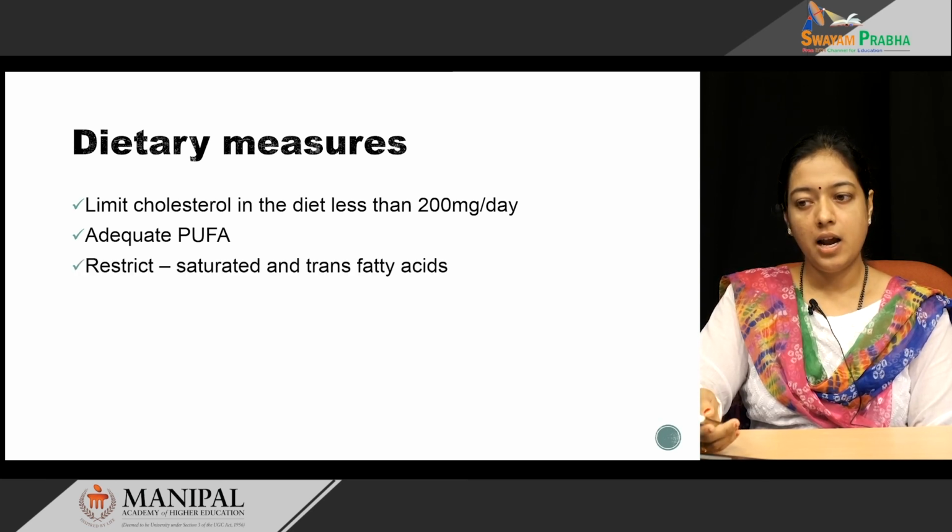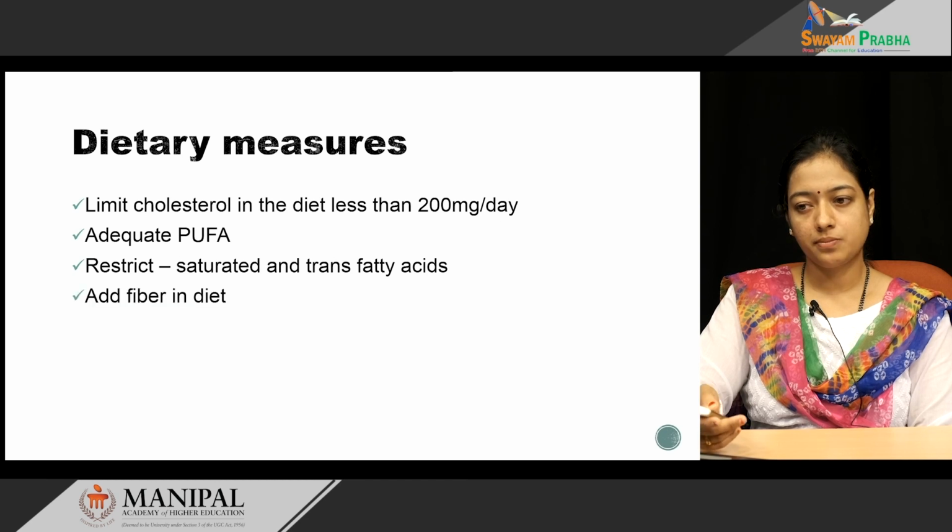We have to restrict saturated and trans fatty acid. The trans fatty acids have a double bond in trans position. These trans fatty acids are formed when there is partial hydrogenation of food substances. When there is partial hydrogenation, it increases the half-life of the food. So, these trans fatty acids are mainly used in bakery products. So, we should restrict consumption of bakery products to prevent atherosclerosis.